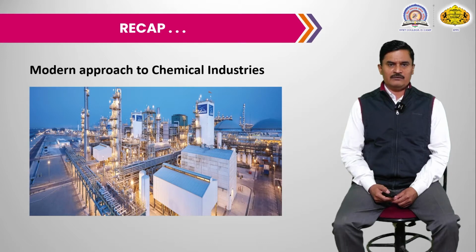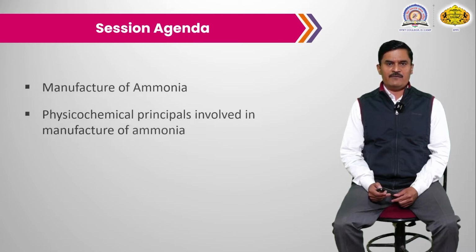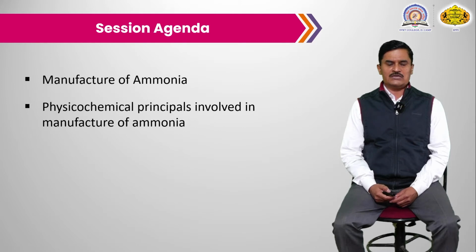So the second chapter is the manufacturing of chemicals. For example, manufacture of ammonia, manufacture of nitric acid, manufacture of sulfuric acid. So these are basic chemicals which are required for the chemical industry. The first chemical is ammonia, manufacture of ammonia. In today's session we discuss the manufacture of ammonia.